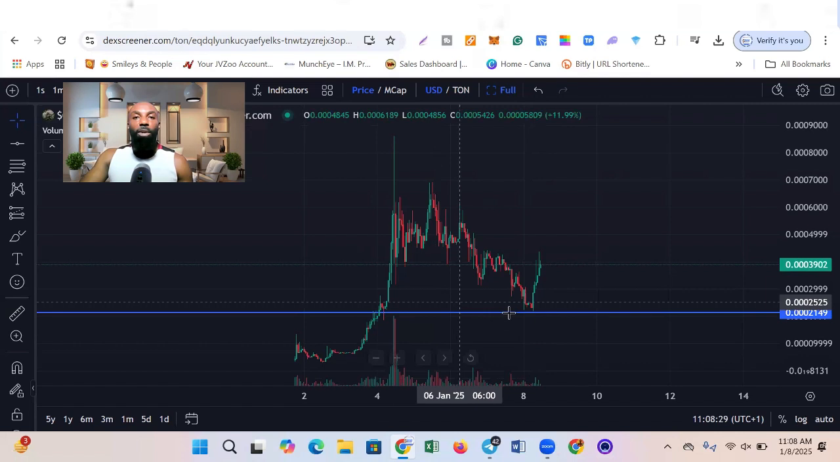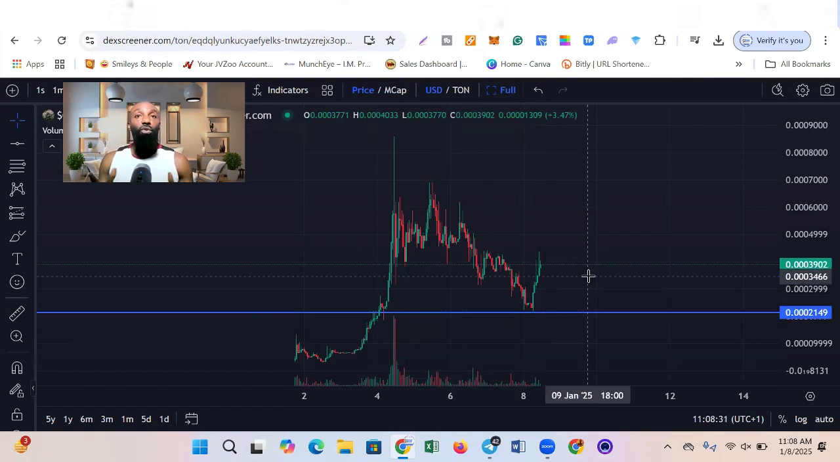I'm going to be buying more here because I believe that this project is going to do well. We are looking to do at least 100x on this project. Personally, that is my projection. I'm going to be doing at least 100x on this project, so I'm still going to be buying more here.